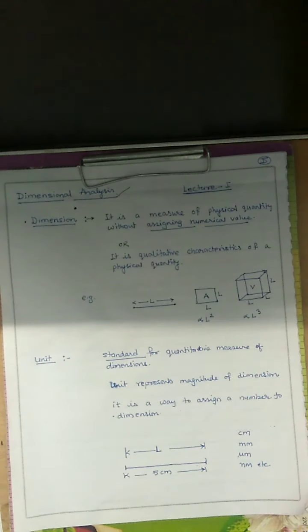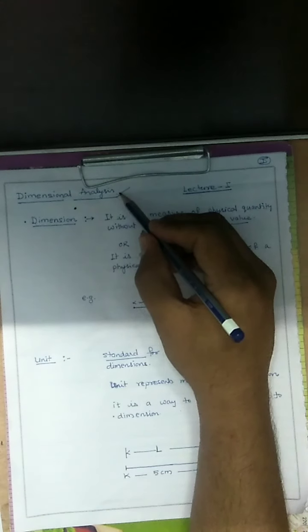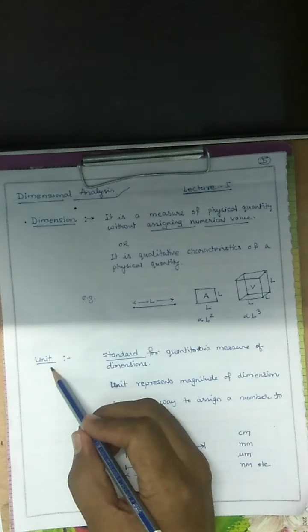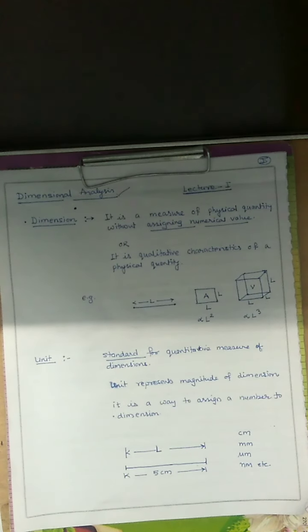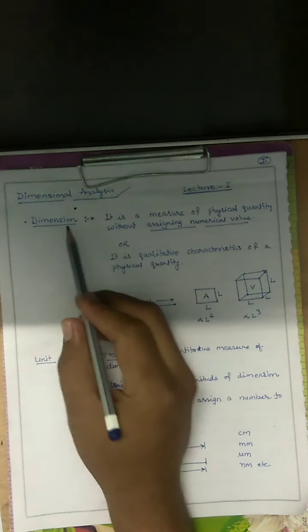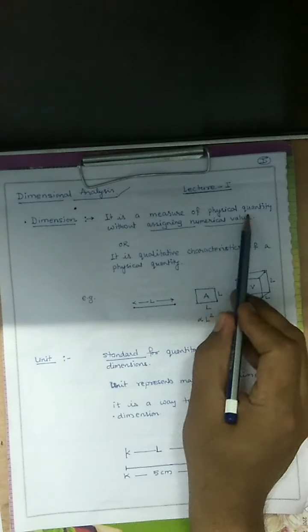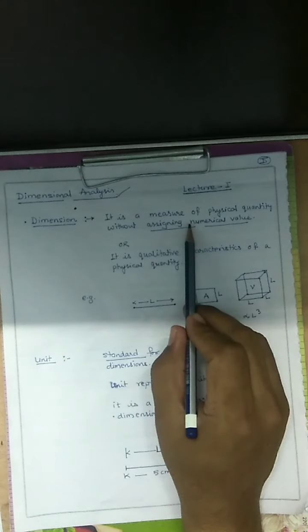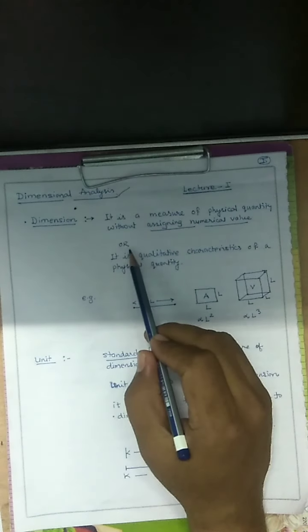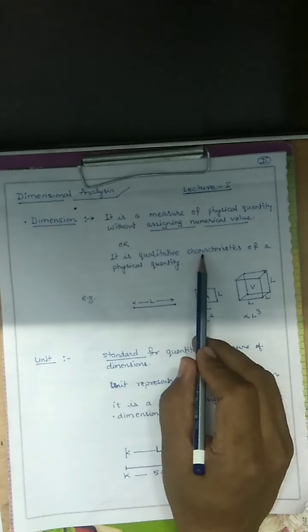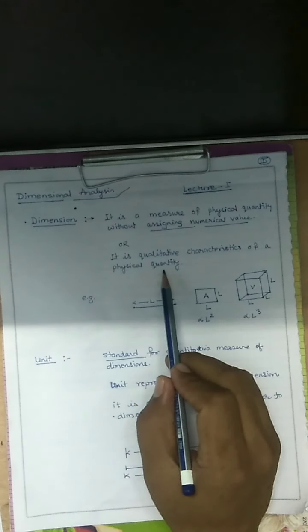Students, in the last class we discussed the objectives and outcomes of dimensional analysis. Now we will discuss dimensions and units. First of all, we must know what a dimension is. It is a measure of a physical quantity without assigning any numerical value to it. Or we can define it another way: it is the qualitative characteristic of a physical quantity.